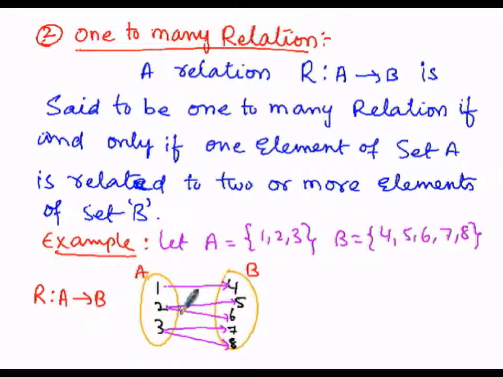There are two images of element 2 of set A. Likewise, the image of 3 is 7 and the image of 3 is also 8. So in this manner, an element of set A must have two or more relationships with the elements of set B. So here it will come under the relation called the one to many relation.